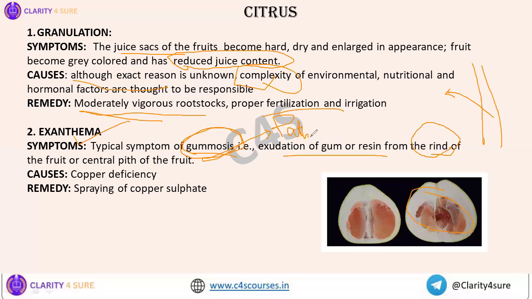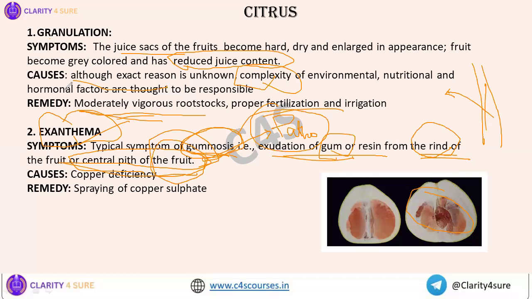But if you talk about exanthema, the symptom of gummosis, that means gum exudation, is there too. But here the gum exudation is from the rind of the fruit or the central pith of the fruit, not from the bark or from the trunk. So this is the difference between gummosis caused by pathogen, and exanthema. In both cases there will be exudation of gum, but exanthema is associated with the fruit.